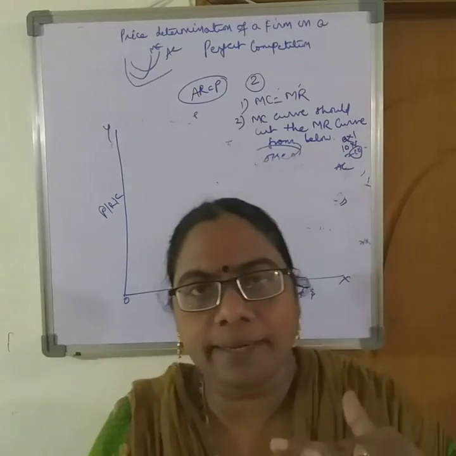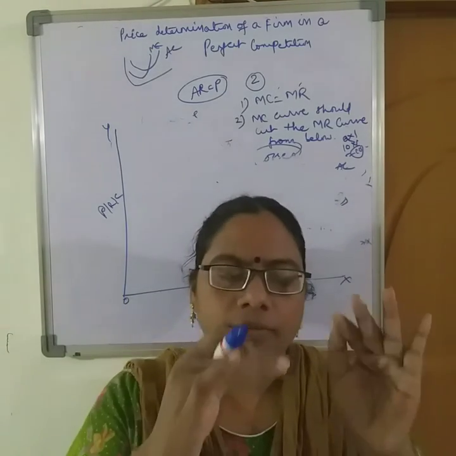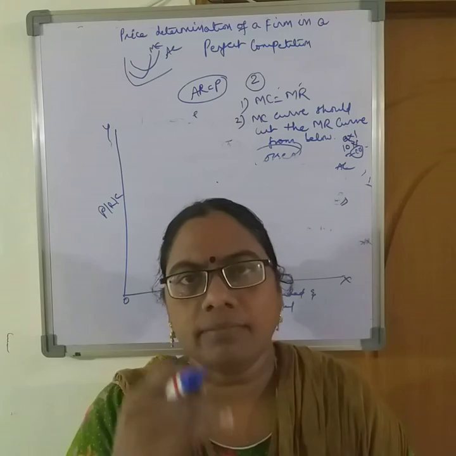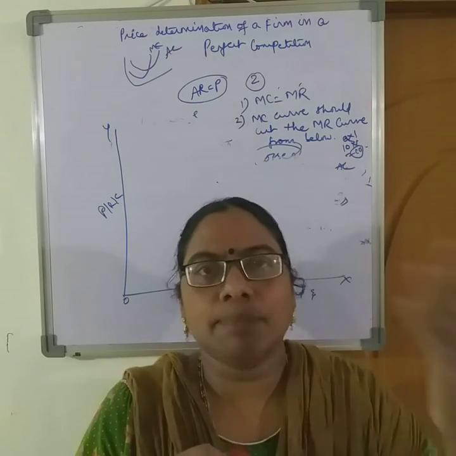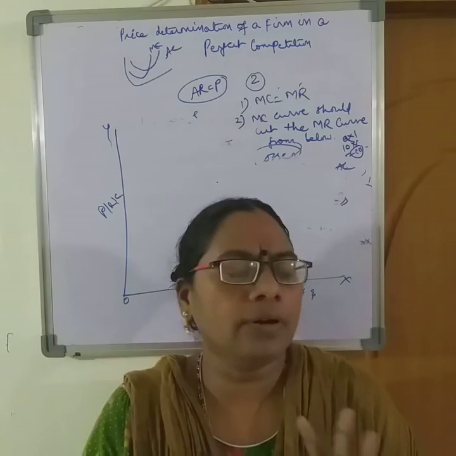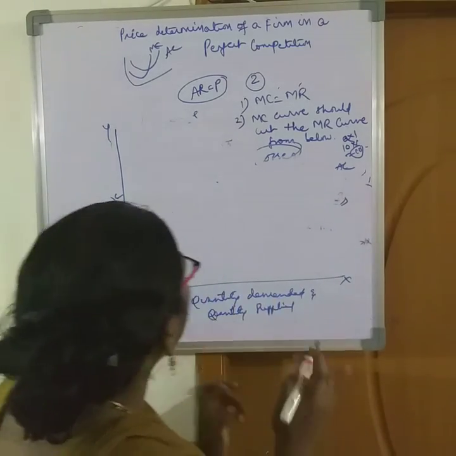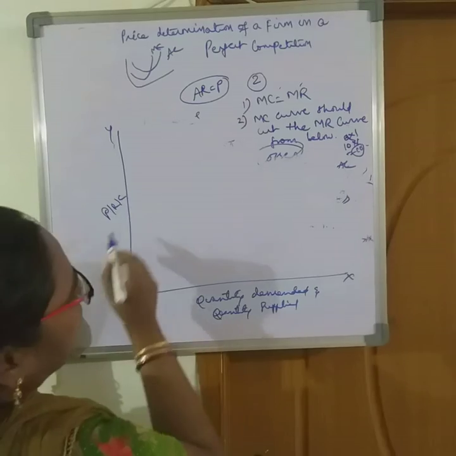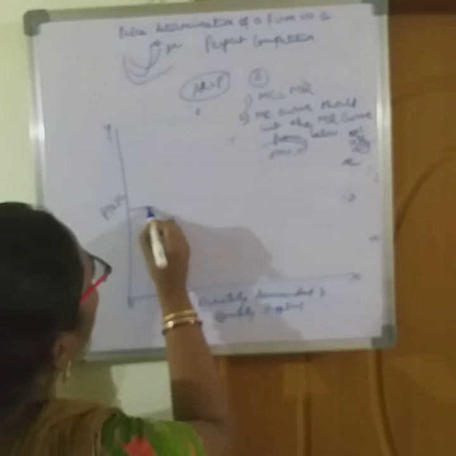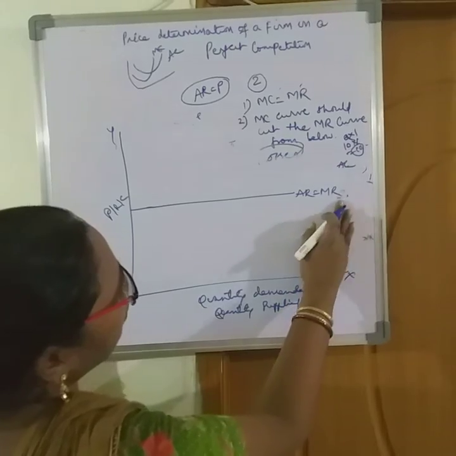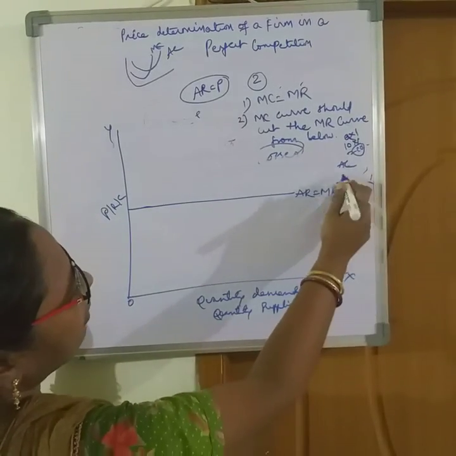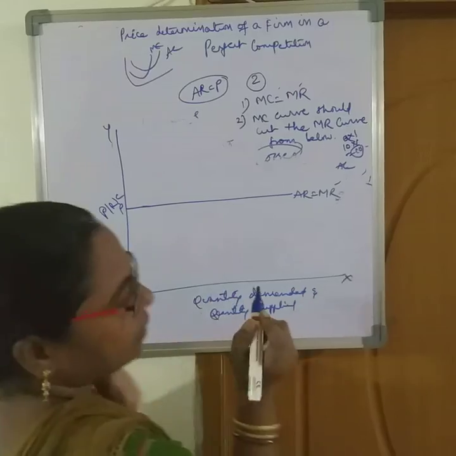If you know the steps, step by step you will be explaining or drawing the diagram without any confusion. So let me draw the AR curve, which is equal to MR, and we need the MR curve for the equilibrium position.